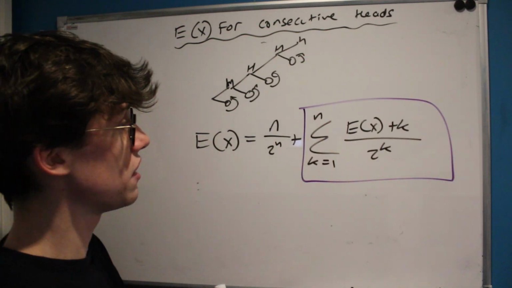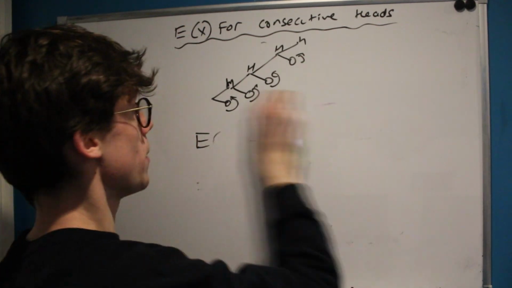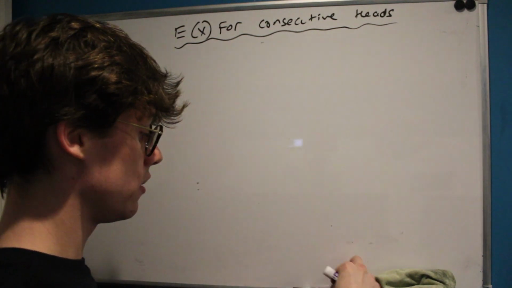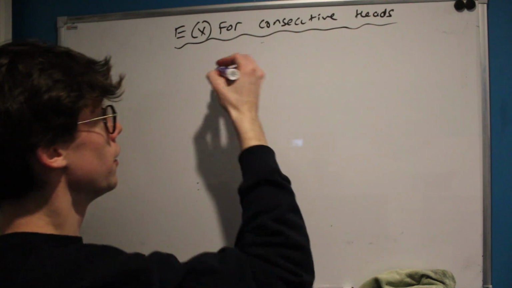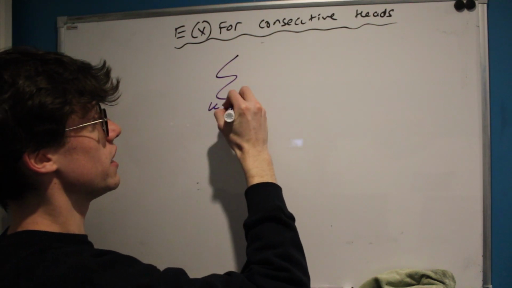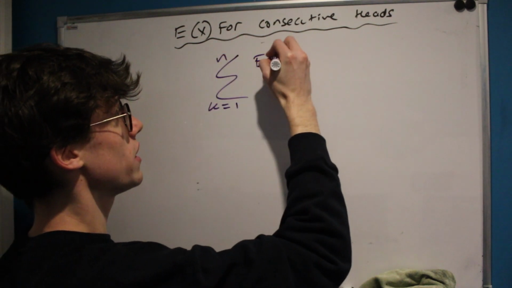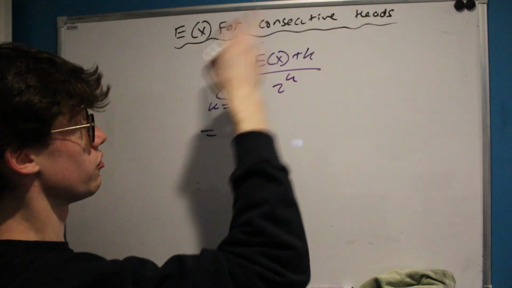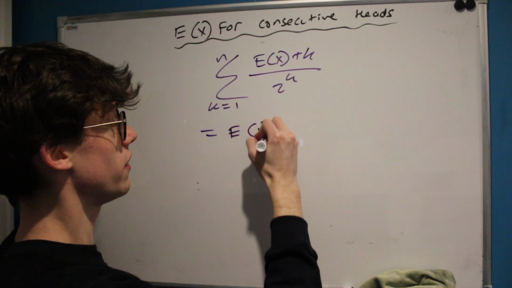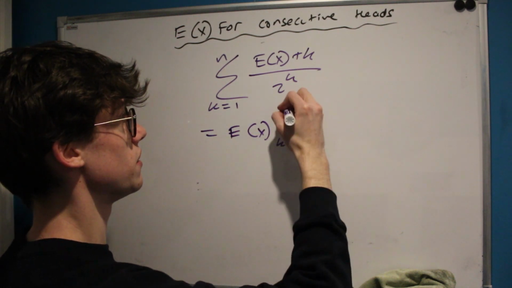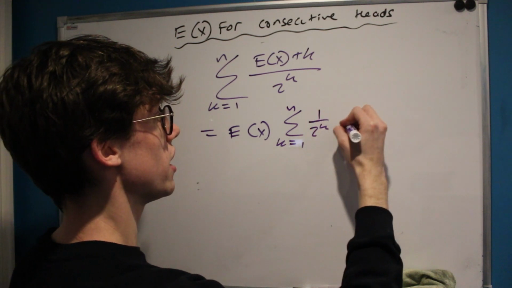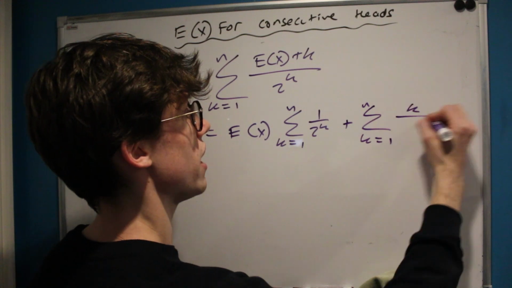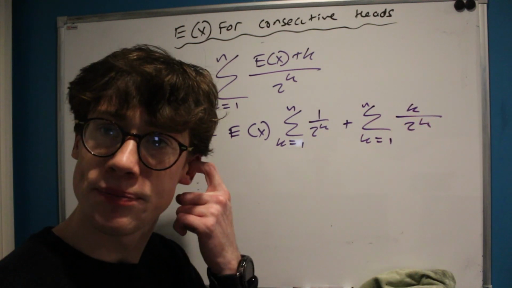So let's make some space and consider this sum, and we're going to do it in purple, and we can return to our original formula at the end to find our answer. So we're considering the sum from k equals 1 to n of the expected value of x plus k over 2 to the k. And of course we can expand this out as the expected value of x times the sum from k equals 1 to n of 1 over 2 to the k plus the sum from k equals 1 to n of k over 2 to the k.